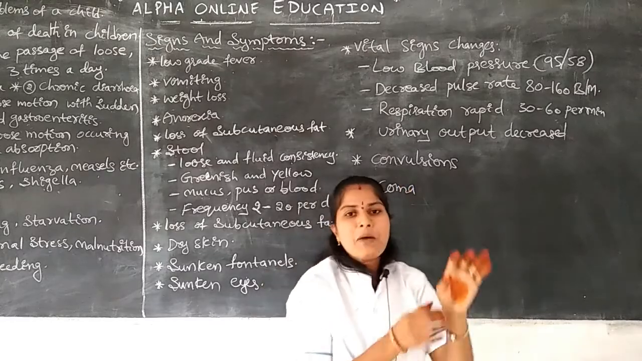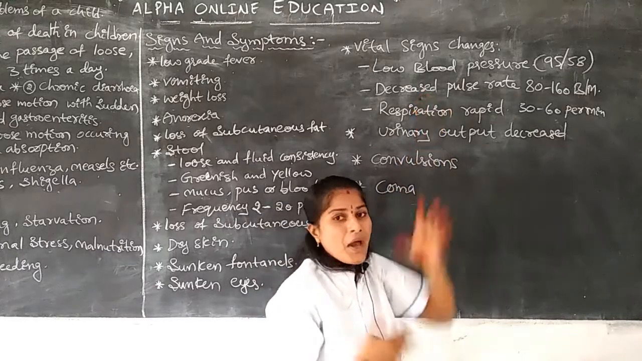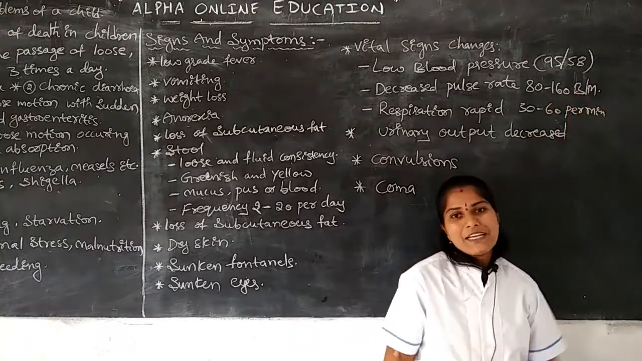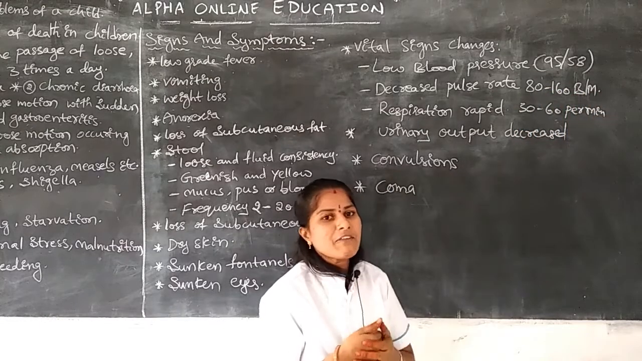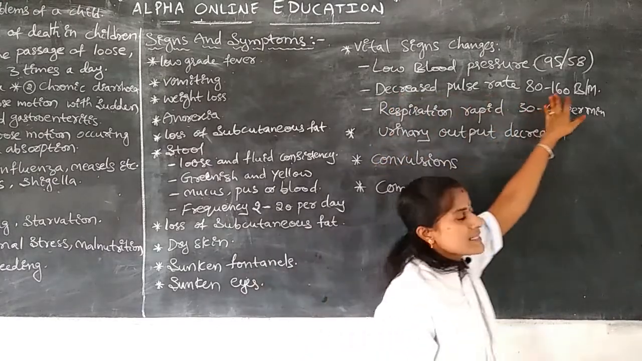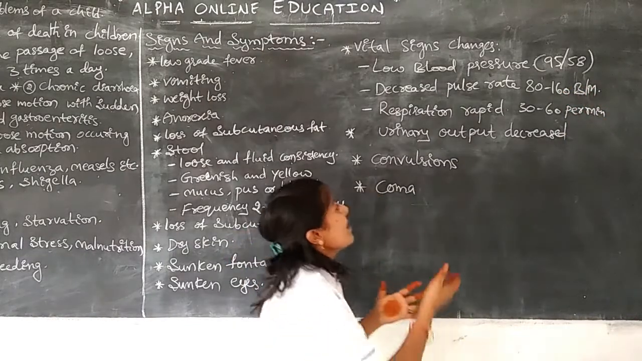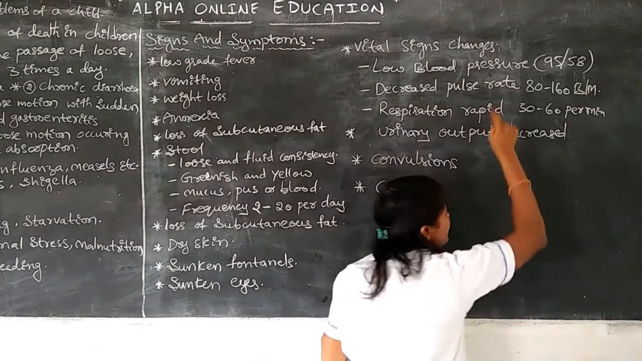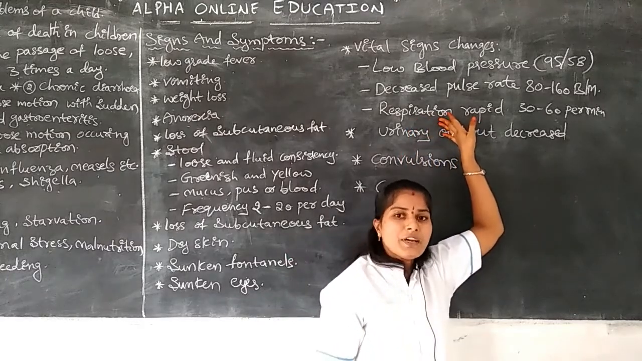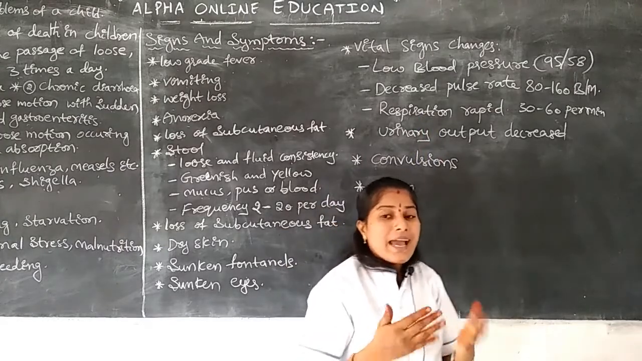Next, decreased pulse rate. In infants suffering with diarrhea, when we assess the pulse rate, it will be decreased from normal. What is the normal pulse rate of infants? It is 80 to 160 beats per minute in healthy infants. Infants suffering with diarrhea will have a pulse rate lower than normal.